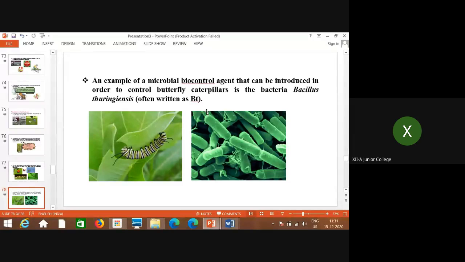So we have used BT, Bacillus thuringiensis. When these worms ingest the plant, in the gut of the larvae, because of the acidic environment, the protoxin crystal protein which is present gets converted into toxic form, and there is death of these bollworms, the larvae which are consuming the plant.